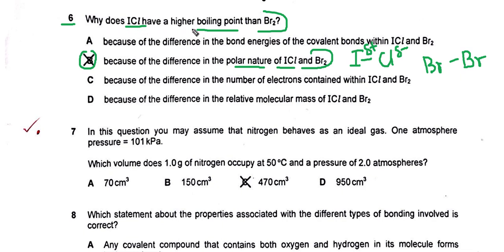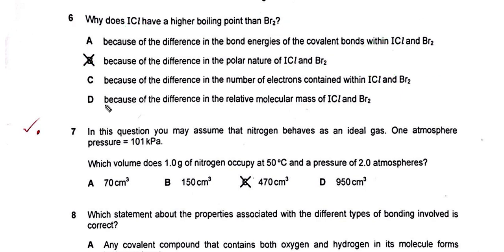Now why does ICl have a higher boiling point? ICl has a higher boiling point because there is a difference in polar nature. So B is the right answer, and A is wrong. Why? Because the difference in the bond energies of the covalent bond is not the correct answer.